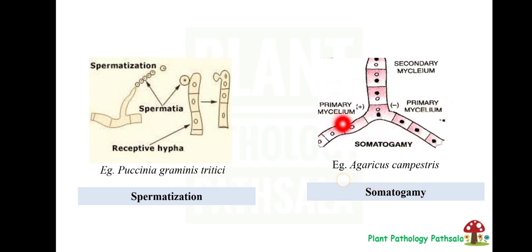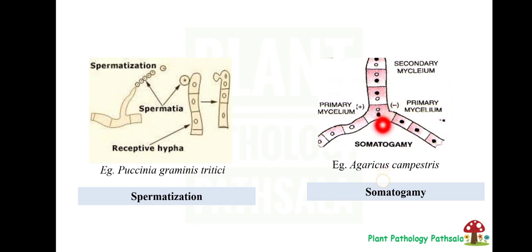Then when this primary mycelium fuses, it will form the secondary mycelium. Then another one is the tertiary mycelium. In tertiary mycelium, fruiting structures are formed. So mycelium are of three types. One is primary, that is the uninucleate one. Then secondary, that is the dikaryotic stage, that is n plus n. Okay, not 2n, n plus n. And in tertiary, the fruiting bodies are there.